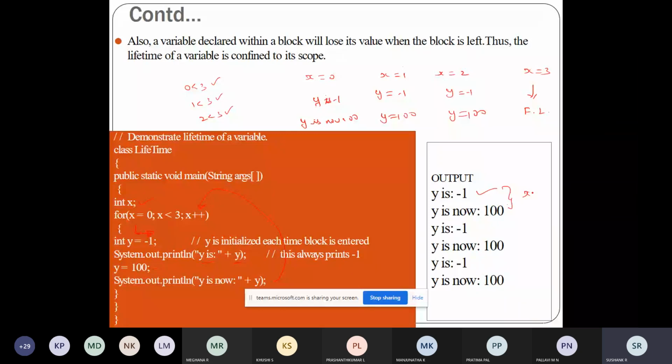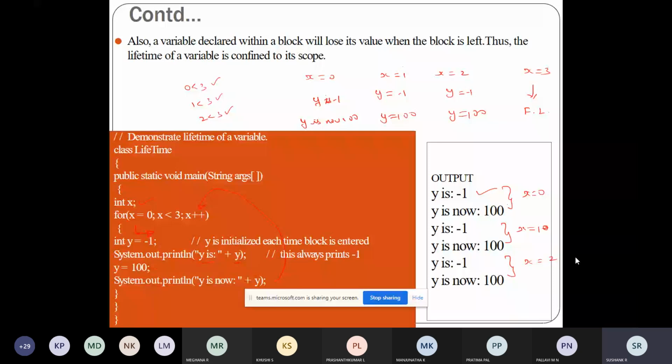For x is equal to 0, y is -1, y is 100. For x is equal to 1, y is -1, y is 100. For x is equal to 2. So what is happening is that the variables will be created when the control comes to the for loop, and they will be destroyed when the control leaves the for loop.